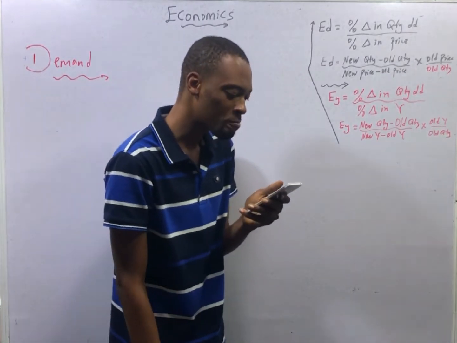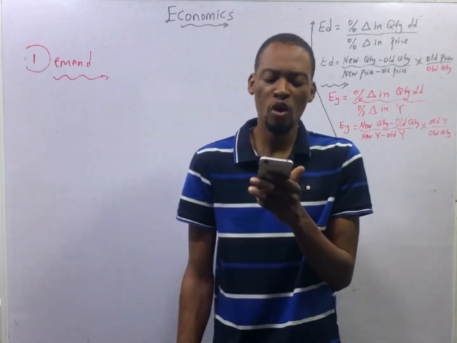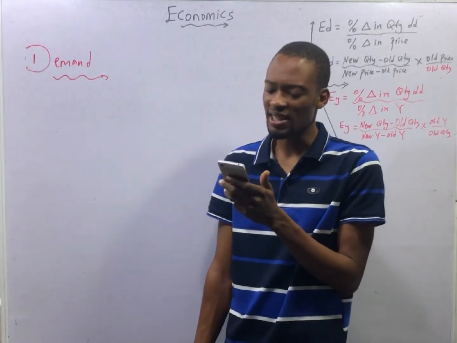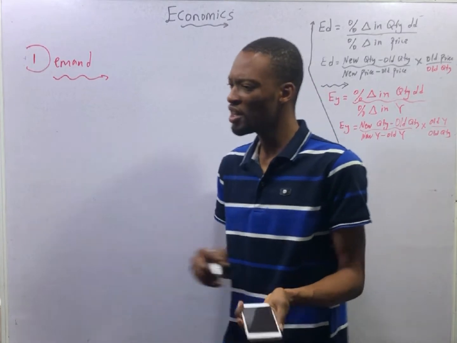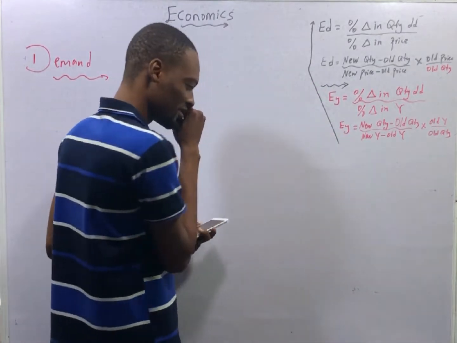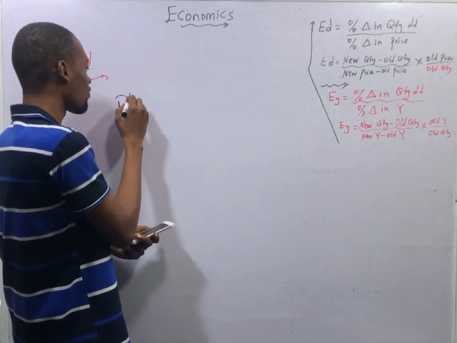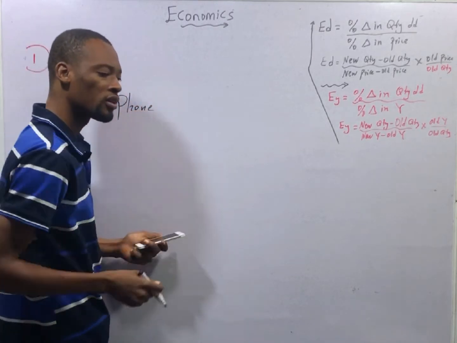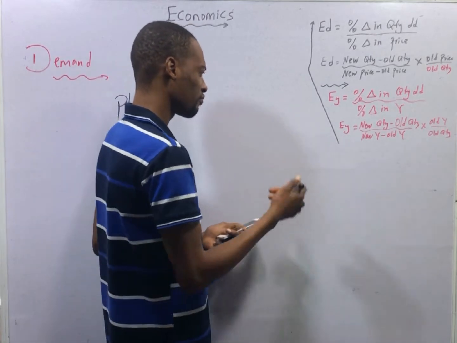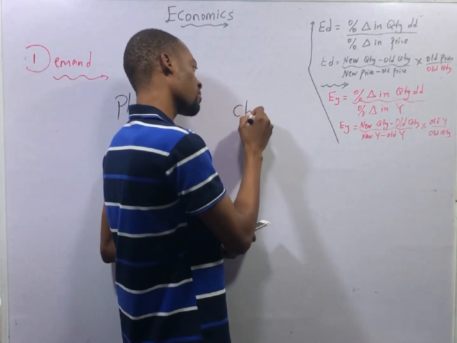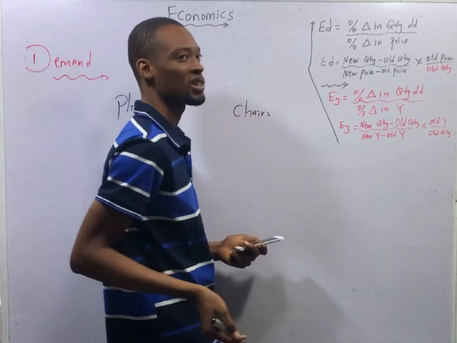And here it says, if two commodities are unrelated, a change in price of one will dash. If we have, okay, phone, and we have chairs in your house.